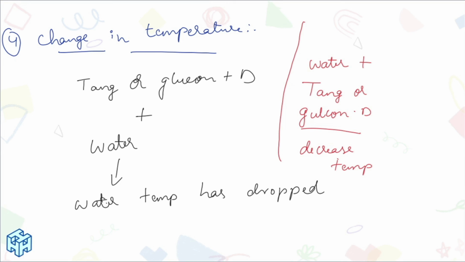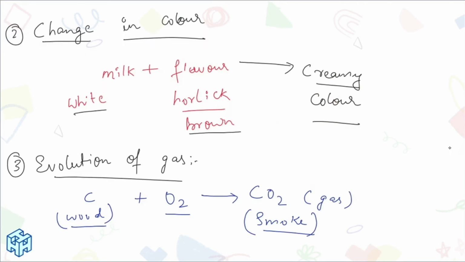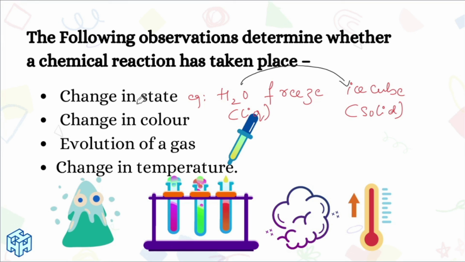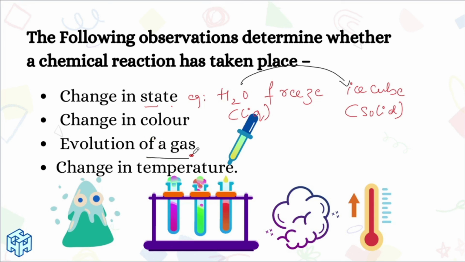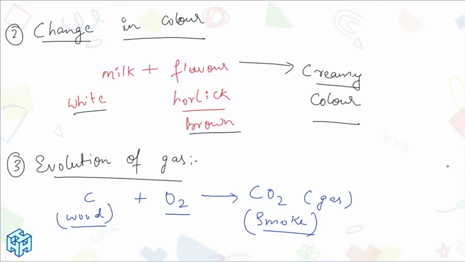Did you get it? What are the 4 main points we studied? Change in state: what happens, ice. Change in color: milk, when you are mixing milk. Evolution of gas: burning of wood. Change in temperature: for example, mixing Glucon-D or Tang with water. There are many more examples, I just gave these for better understanding. Did you get it? Yeah!